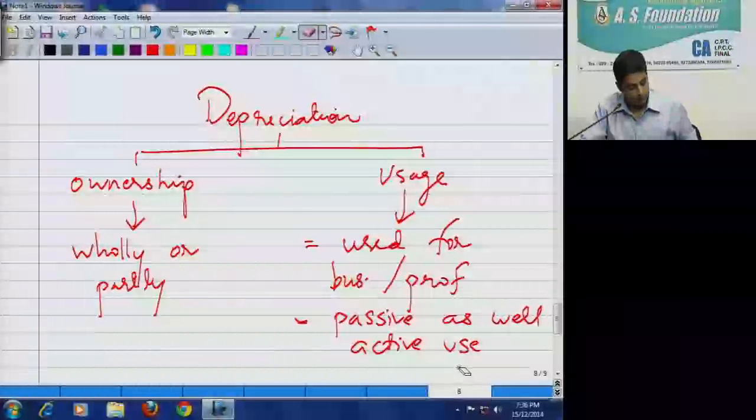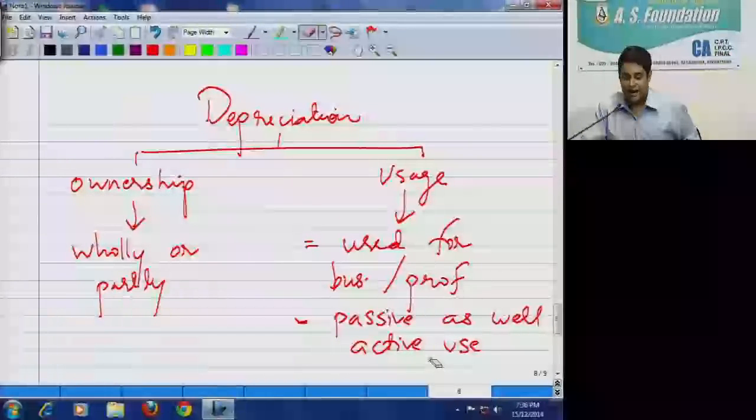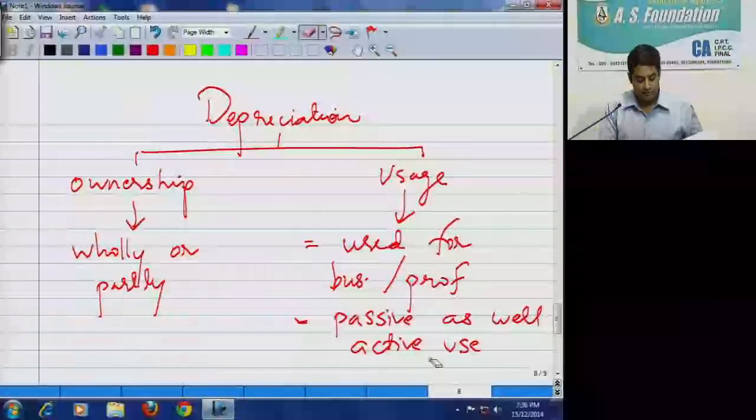Okay, now I'll give you 5 minutes. You just go through the different blocks of assets and we have to solve one problem on this. You have to tell me what will be the rate of depreciation.